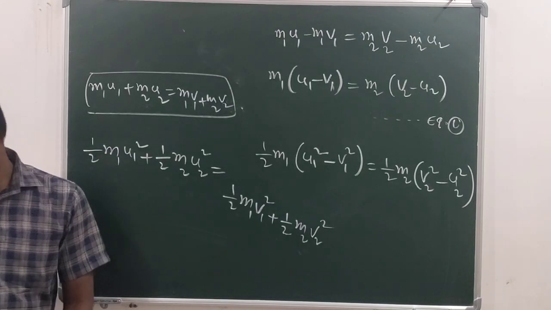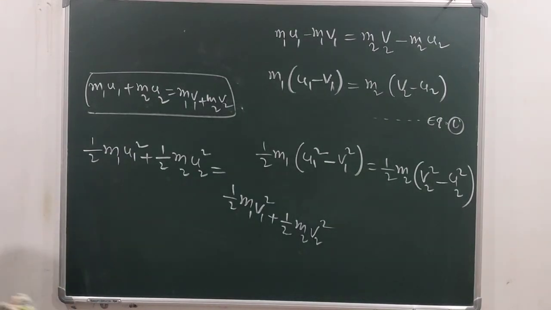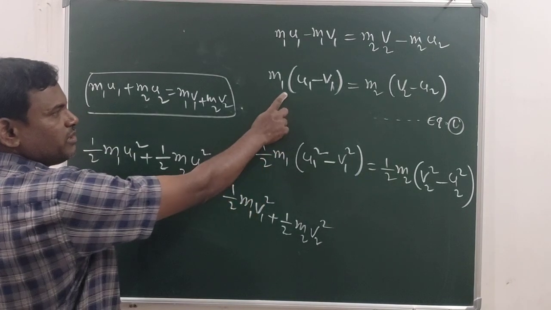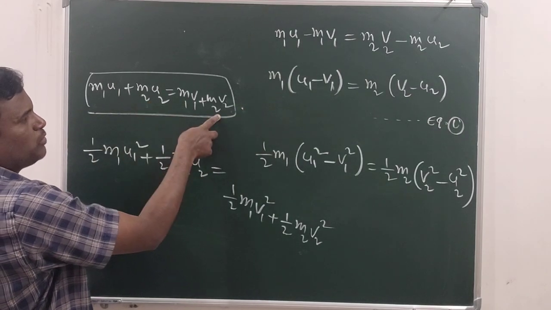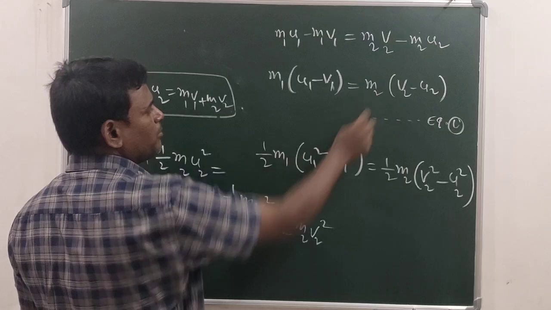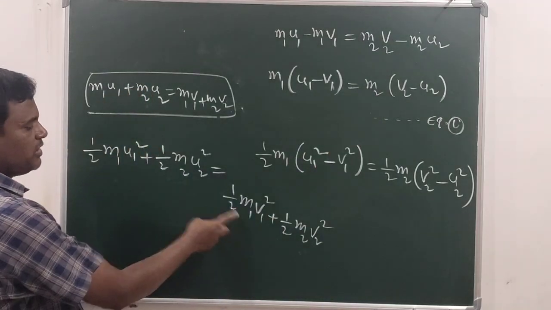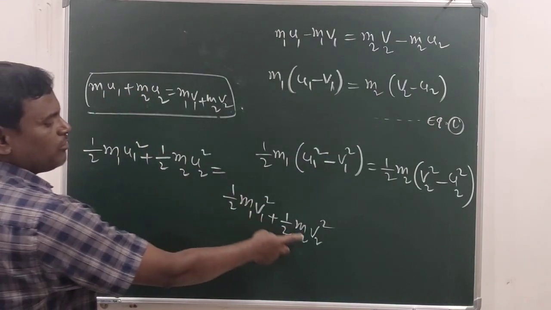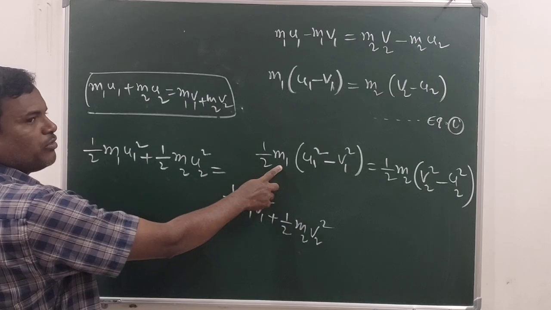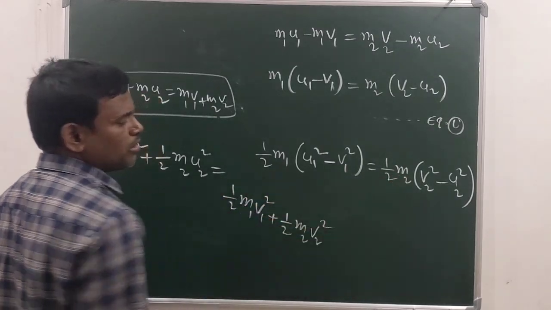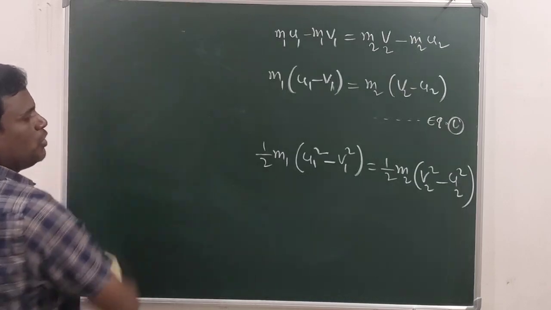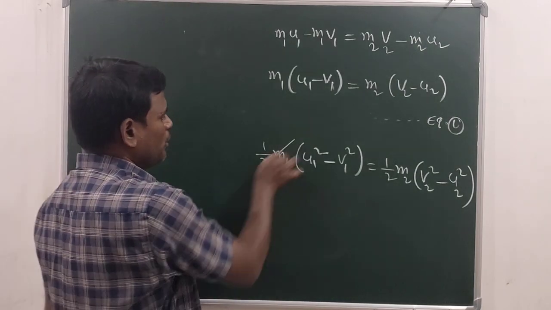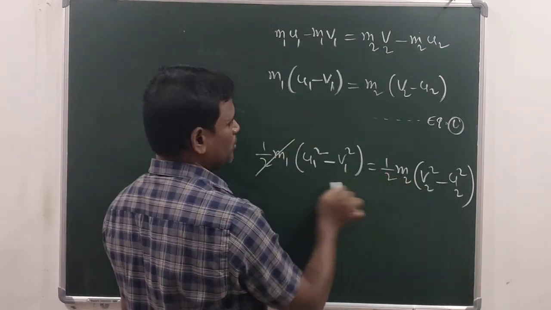Okay students. Now see. Understood? This one, I have shifted to the left side and this one to the right side, and I took here M1 common, here M2 common. Here also I have shifted this one, and this one I have transported to the right side, and here I took 1 by 2 M1 common, here 1 by 2 M2 common. And in the next step, observe how I am going to do. I am going to cancel this 1 by 2 and 1 by 2.